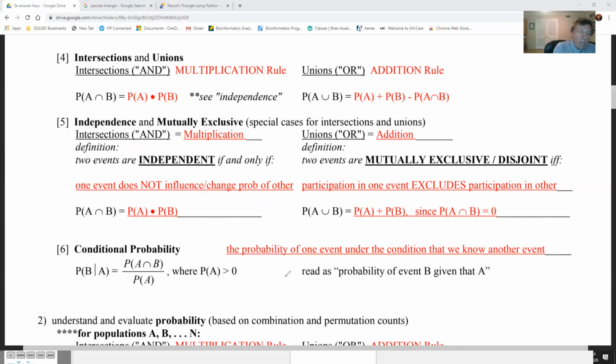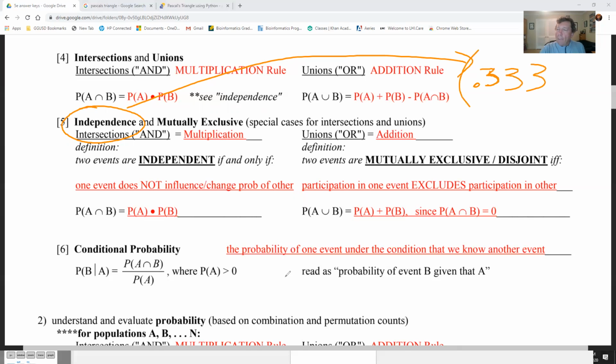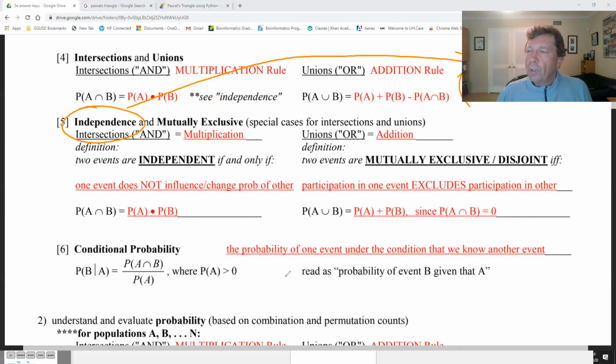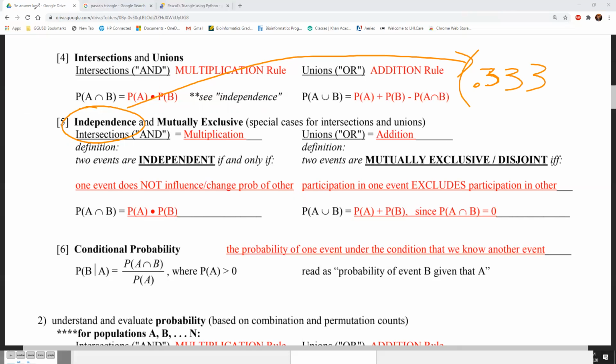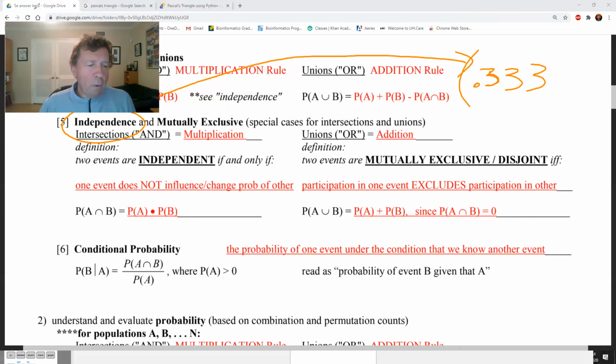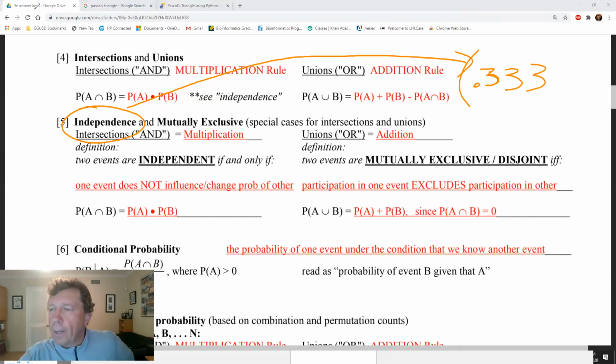So another example of independent events, let's say in a baseball team, the first batter has a batting average of 333, okay? And the second batter has a batting average of 400. Oh, I got a little big there. I'll move that over here. Okay, the second one has a batting average of 400, okay?